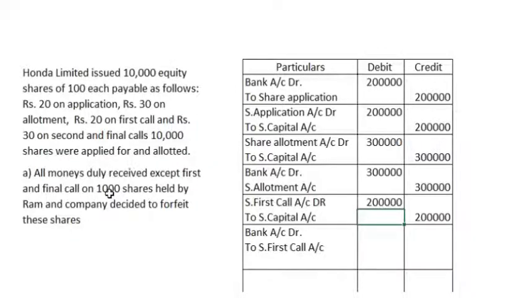So we won't receive the first call on these 1,000 shares. 20 into 10,000 shares is equal to 2,00,000. So we will get only 1,80,000, and the remaining 20,000 will be treated as calls in arrear. You can deal with this in two ways: with or without opening a calls in arrear account. So here I am not opening a calls in arrear account.